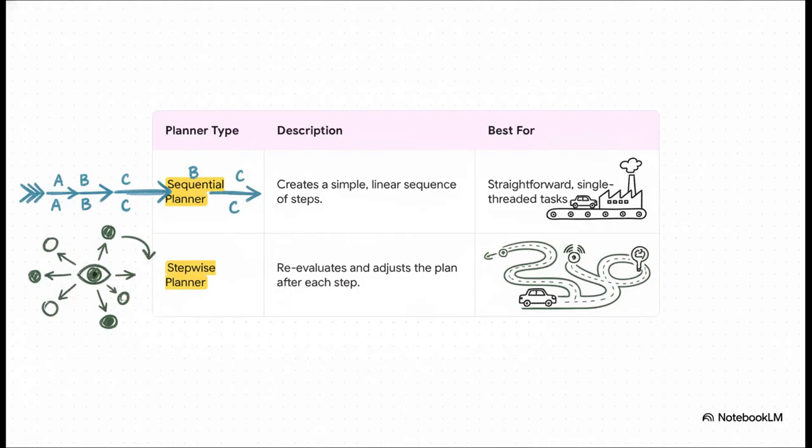But not all plans are the same. A sequential planner is great for simple stuff. Just do A, then B, then C. But for more complicated goals, you need a stepwise planner. This one's a lot smarter. It takes a step, looks at what happened, and then decides on the next best move based on that new information. It's adaptive. It's like a GPS that reroutes you when you hit unexpected traffic.